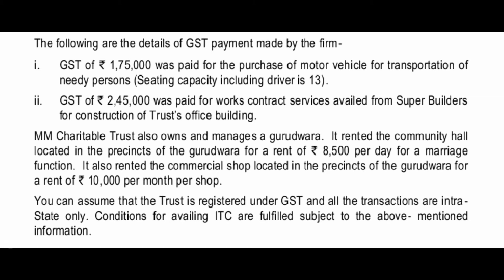GST of rupees 1,75,000 was paid for a motor vehicle for the transportation of needy persons, with seating capacity including driver of 13. That means it has purchased a motor vehicle for which it has paid rupees 1,75,000 as GST. And it has also paid GST of rupees 2,45,000 for works contract services availed from Super Builders for construction of the trust office building, that is, on reverse charge.